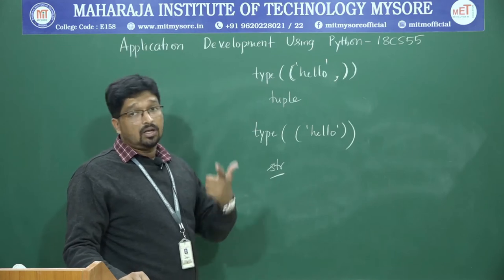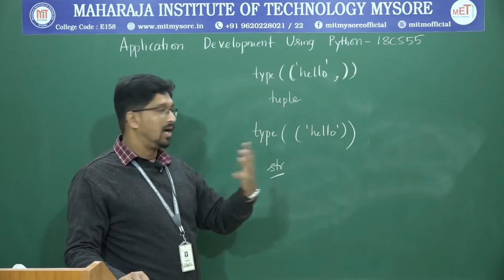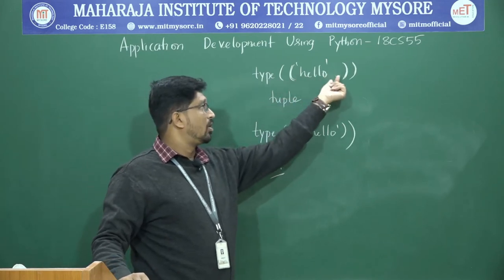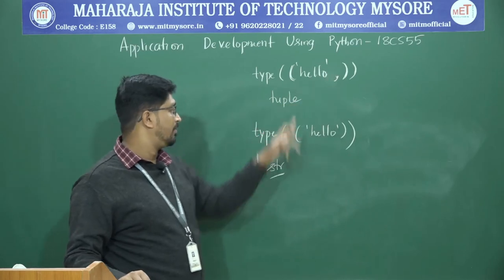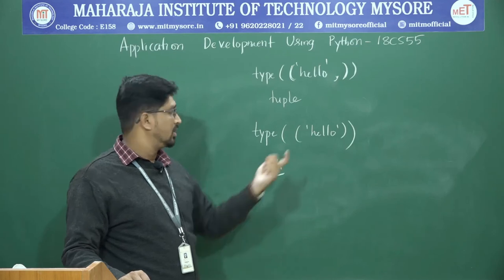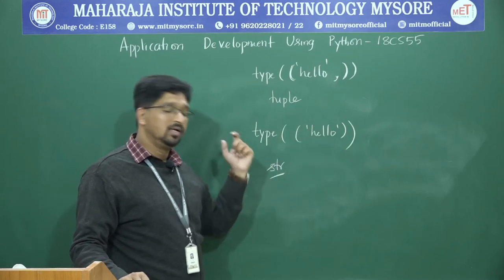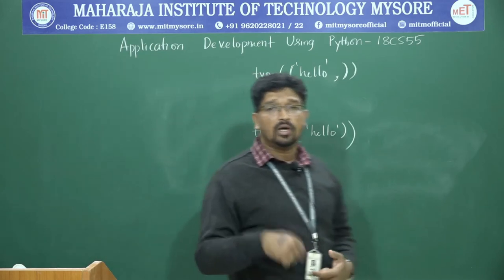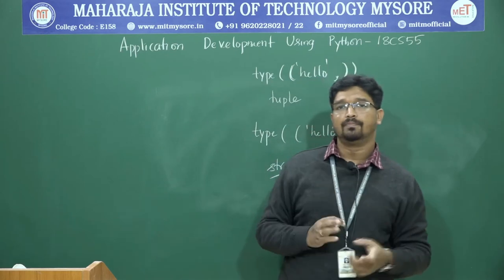As I said, tuple elements are separated by commas. So this is the first element, comma, and other elements. It will treat this as a tuple. Whereas here we have only the hello string, that is treated as a string. Next we have how to convert a tuple to a list or a list to a tuple.